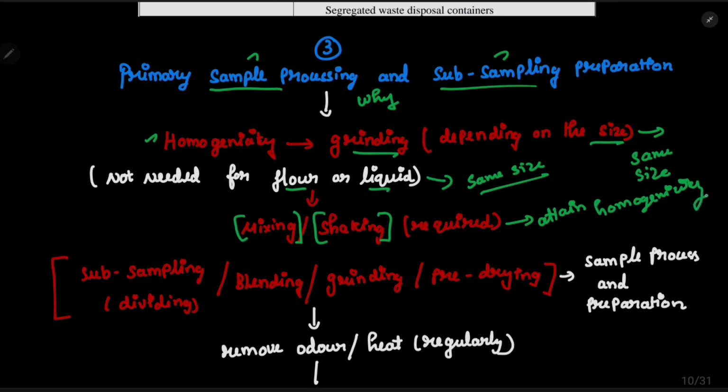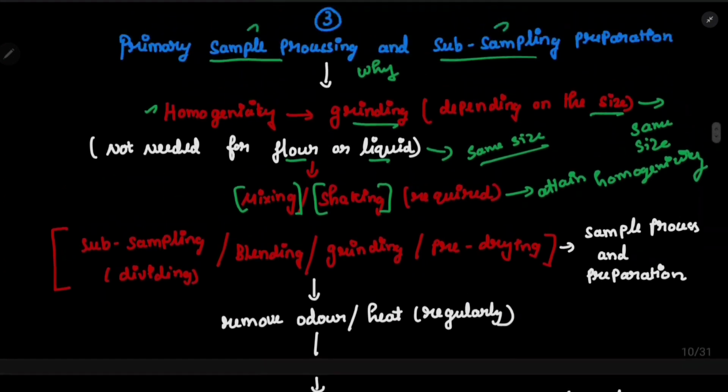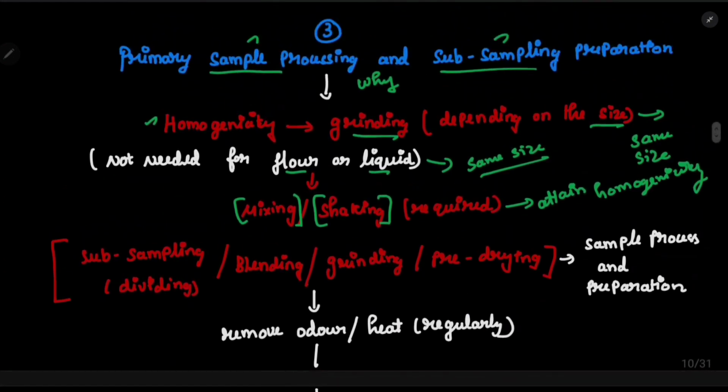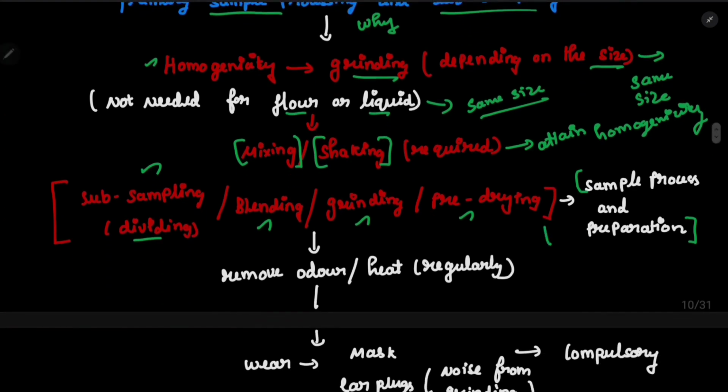Okay, so in this room, primary processing and subsampling, we will do the subsampling, which means dividing, then blending, then grinding, and then pre-drying. All this process will be done in the primary sampling, and this is ultimately called sample processing and preparation. And guys, as I have told you previously, this will create a lot of dust and noise.